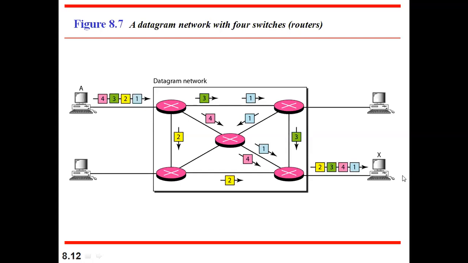So, in order to make use of the data at the X side, this data has to be rearranged based on the packet numbers. How can we rearrange it? First 1, 2, 3, 4. This rearranging will be done by one of the layers of our TCP/IP protocol and OSI model. What is that layer? Which layer will take up the rearranging or sequencing?